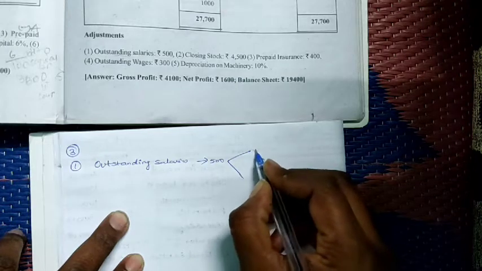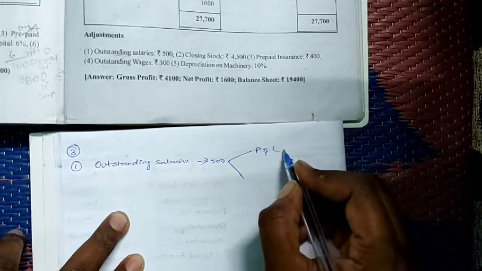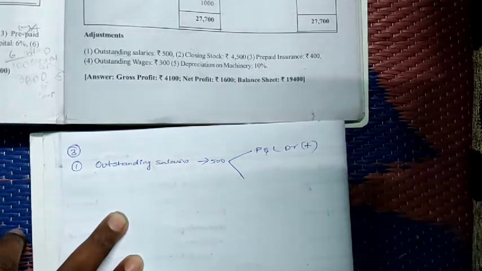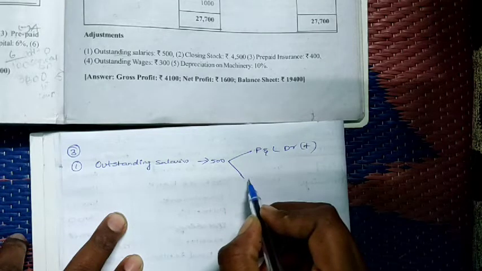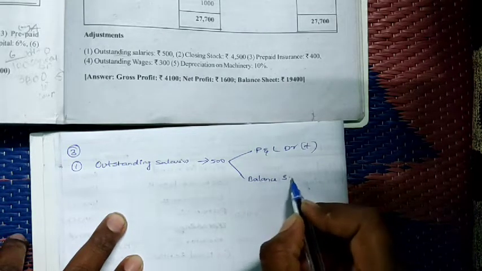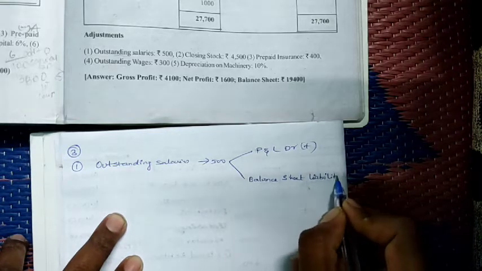So we have to add it in the P&L account, to the concerned item, to salaries. Which side? P&L account debit side, added to the concerned item. Next, where do we take it? Balance sheet liability side. It will appear in the balance sheet liability side.